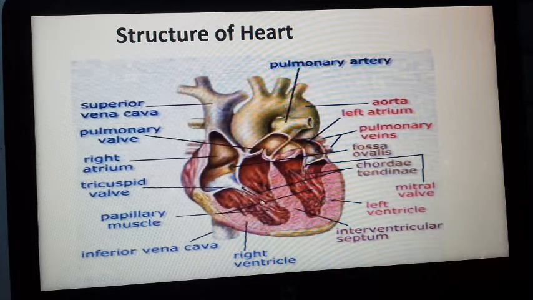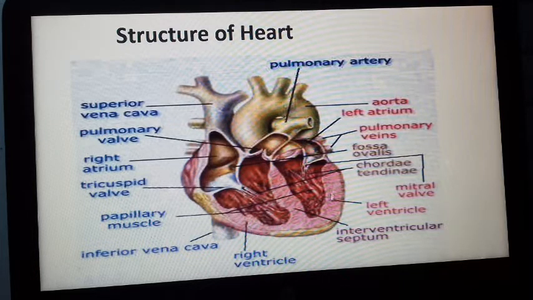Why? When the right ventricle contracts, it pumps blood through the pulmonary artery into the lungs for oxygenation, and when the left ventricle contracts, it pumps blood into the systemic aorta to transport to the anterior and posterior parts of the body. It means the ventricles are transporting blood away from the heart to different parts of the body, so it requires more pressure. That's why the wall of the ventricle is thicker.